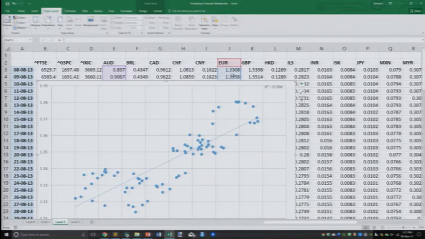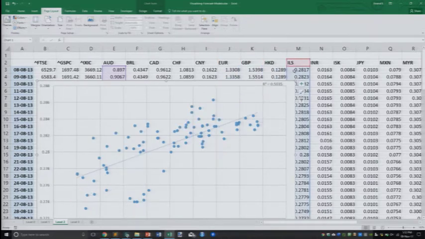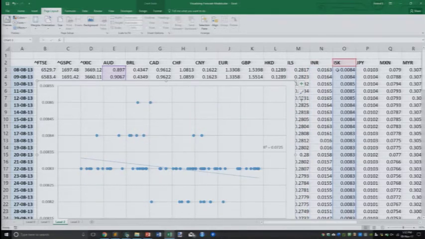So, we find that many of these currencies are positively correlated, but we don't necessarily know if that is true for every single currency, right? I mean, maybe there is something, perhaps the Israeli kroner. Okay, here you go. The Israeli kroner is marginally negatively correlated with the Australian dollar. So, with this, what we are doing is moving from the realm of looking at one metric to pairs of metrics, specifically in comparison to the Australian dollar.